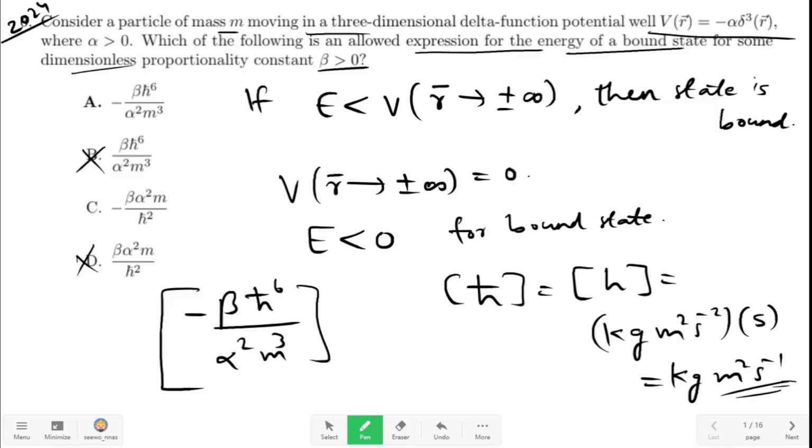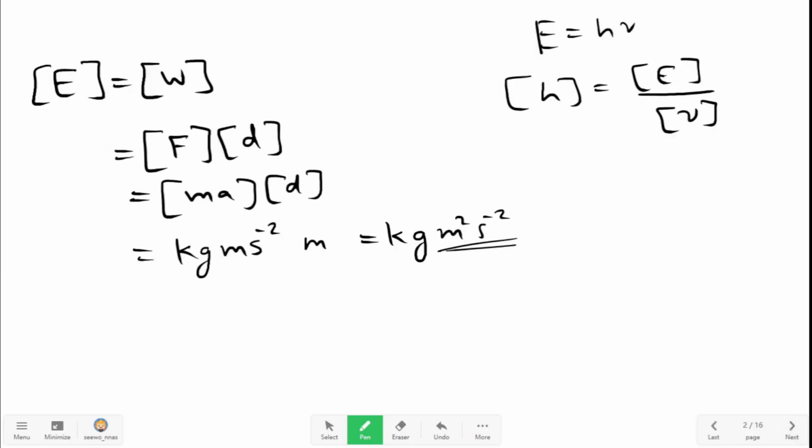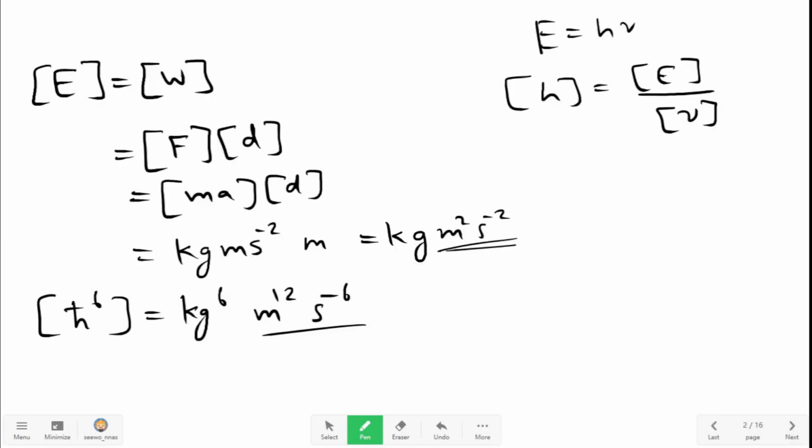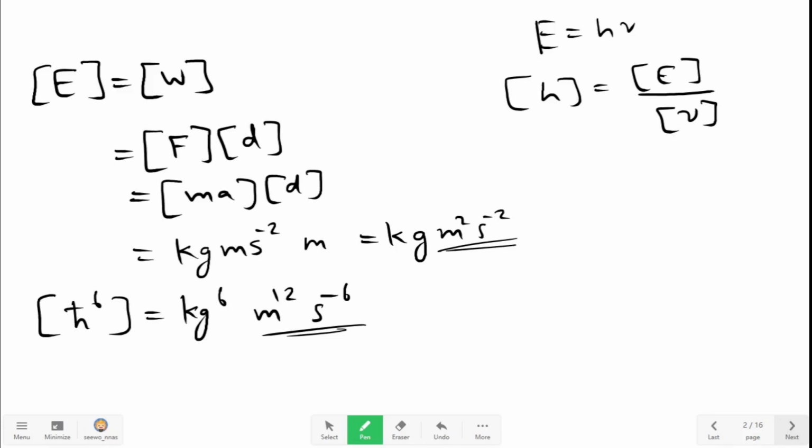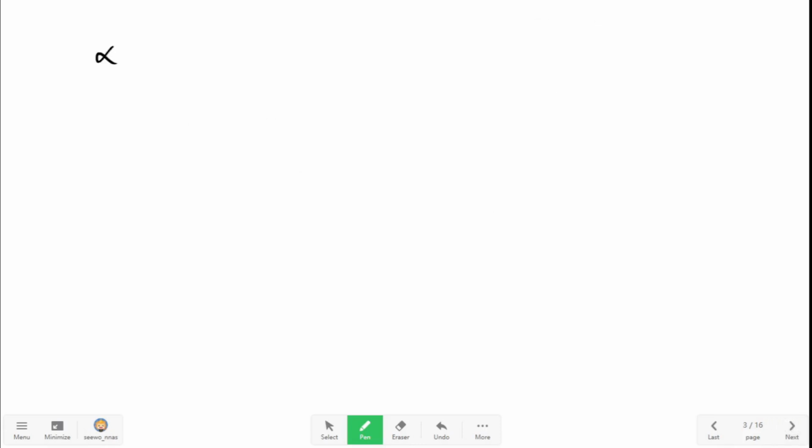Alright, so we have h cut dimensions equal to kilogram meter square per second. Therefore h cut raised to 6 dimension will be equal to kilogram raised to 6 times meter raised to 12 s raised to minus 6. Now we have to find the dimensions of alpha square. Let us first find the dimensions of alpha.